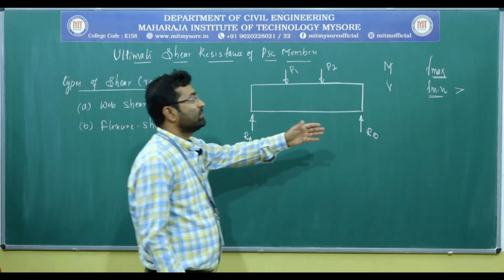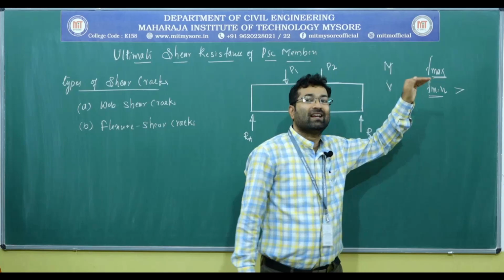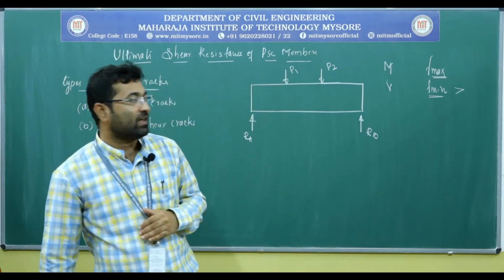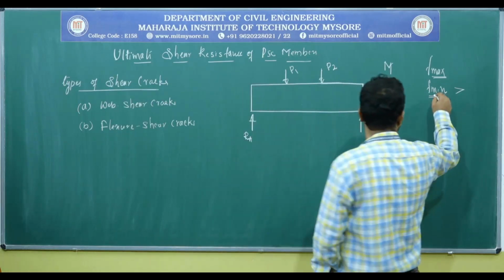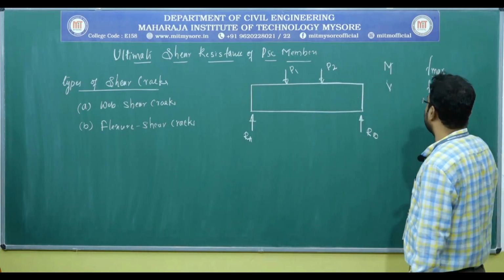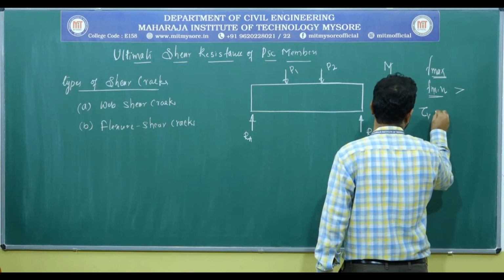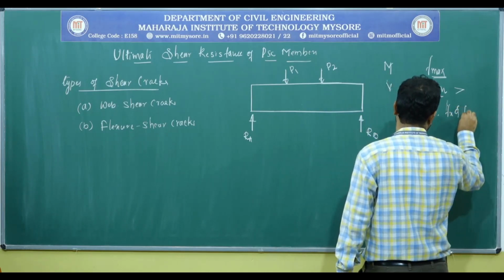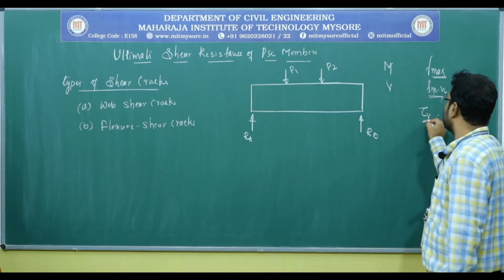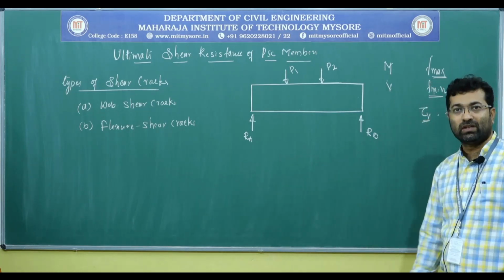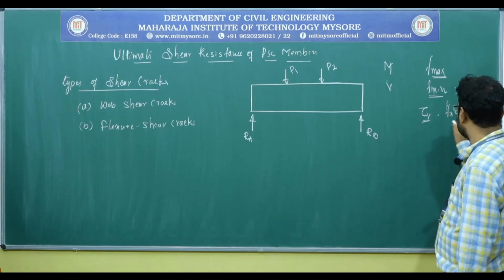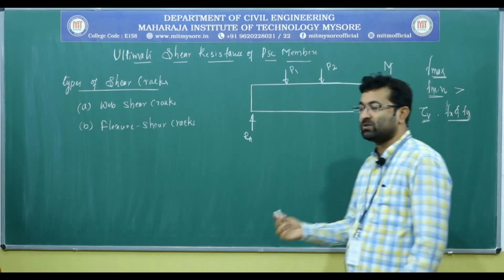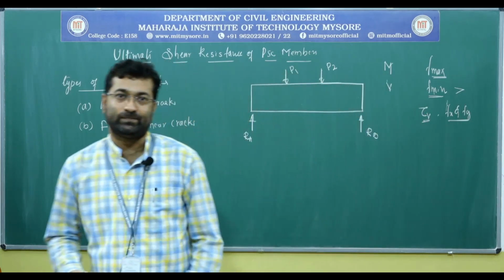These principal tensile stresses are responsible for the development of cracks. And we all know that these principal tensile stresses depend mainly on two things: one is tau v, and the other is the direct stresses, that is Fx and Fy. Tau v depends purely on the shear stress or shear force, and the direct stresses depend on the prestressing force and also the external loading.